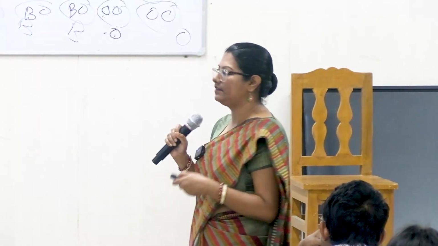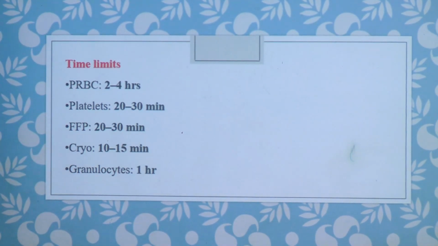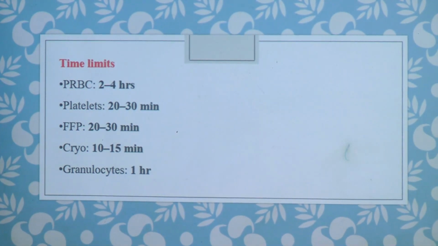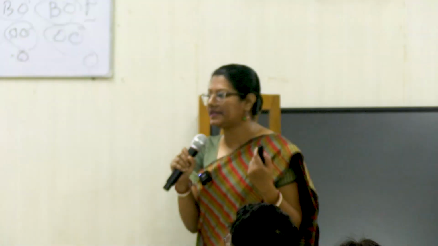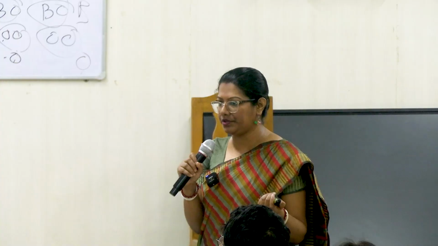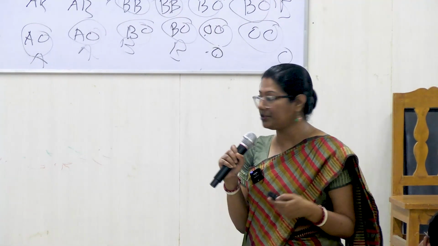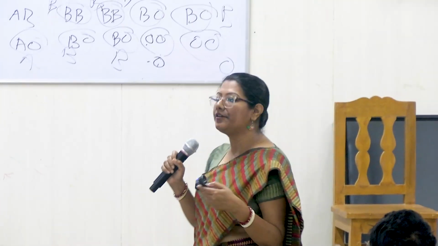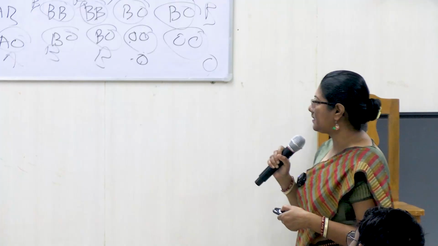So this is the usual time limit, but again it might be different in a patient to patient scenario. So the clinicians will guide us at what rate they want the blood to be transfused, but usually for PRBC it is 2 to 4 hours, platelets 20 to 30 minutes. These are for adults. Obviously for the pediatric population it will change according to their body weight. Monitoring and transfusion reaction: we should monitor the vitals before the start of transfusion, after 15 minutes, halfway, and definitely at the end of the transfusion. Some of the acute transfusion reactions we'll discuss individually one by one.